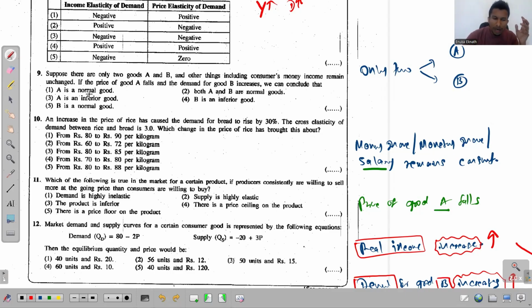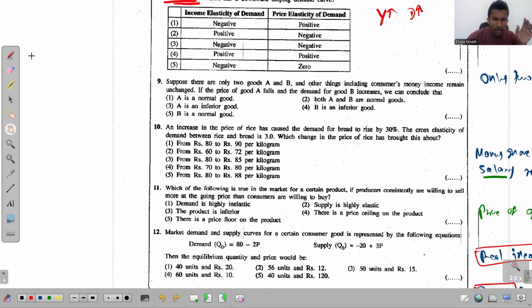If you need to recognize whether this is a normal good or an inferior good, as I mentioned in the 8th question, you just need to look at the relationship between consumers' income and the demand for good A. But in this question, they don't mention what happens to the demand of good A when the person's real income increases.